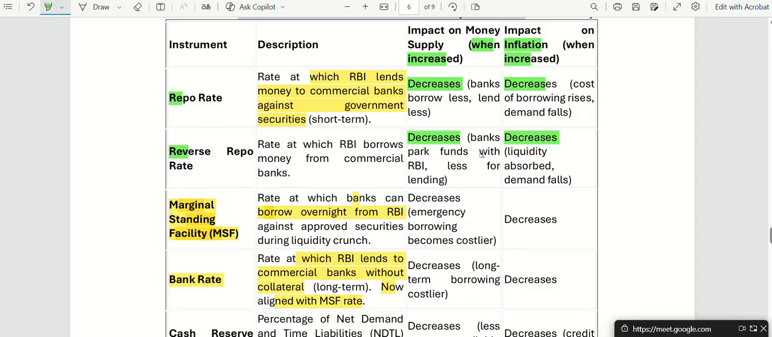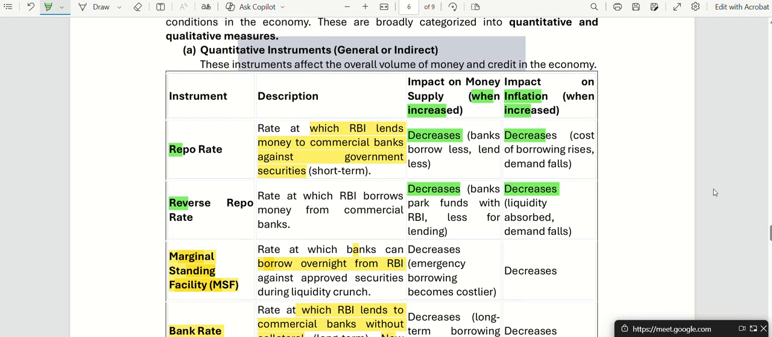banks park funds with RBI. Banks will keep the money with RBI. RBI does not give money to you directly, right? It uses banks. RBI only gives money to banks, not to people. So when banks keep their money with RBI, meaning what? They are keeping it for safety. So money supply decreases and inflation also decreases.